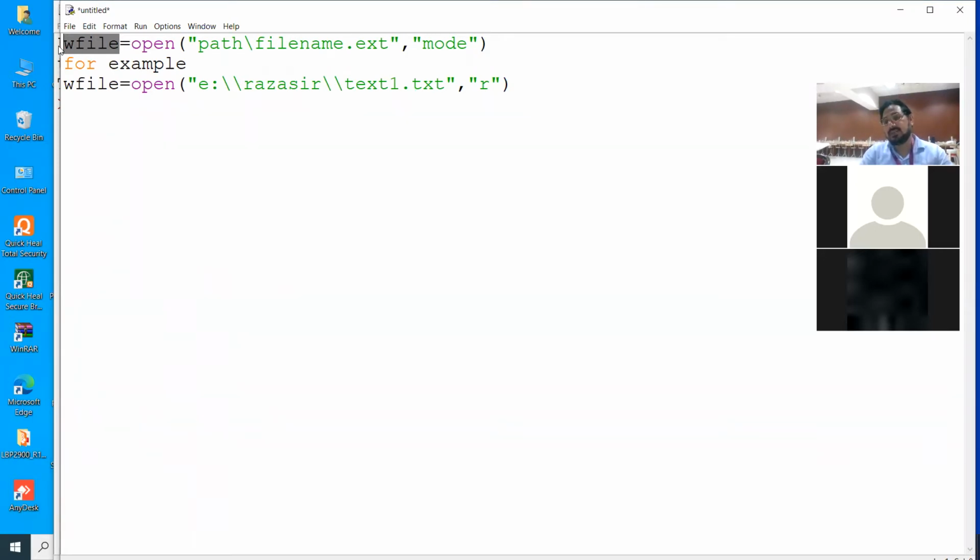Object is an identifiable entity which has some characteristics and behavior. ये definition होती है object की. But we are not going for the truly object-oriented programming, so I will not go in detail of it. So just you remember that W file is an object. अगर object की definition लिख लिया तो लिख लो. Object is an identifiable entity which has some characteristics and behavior.